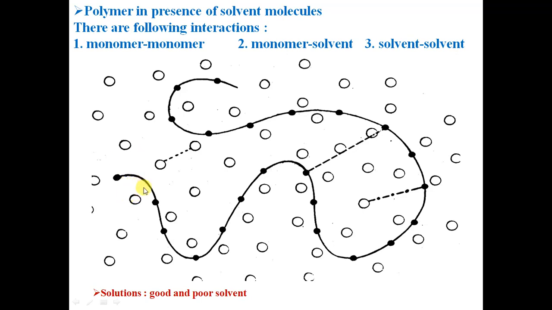So we have a schematic picture of a polymer chain in solution. These are the solvent molecules, and the solid circles are monomers of the chain. Monomers of the chain interact with each other through solvent molecules. So we integrate out the solvent degrees of freedom, which may lead to monomer interaction being attractive or repulsive. When monomer interaction is repulsive, we have a polymer chain in good solvent, where the open chain conformation prevails. However, when monomer interaction is attractive, the polymer chain will collapse, which is the poor solvent condition.